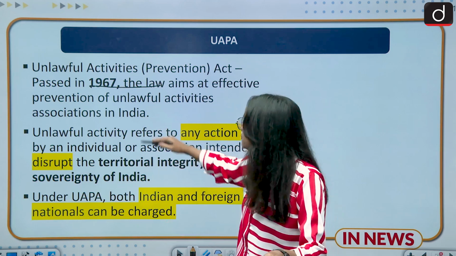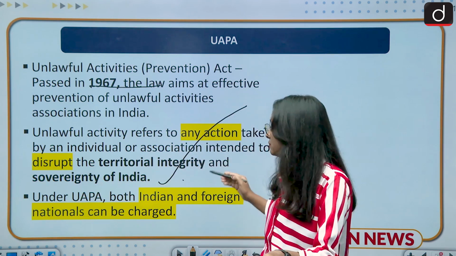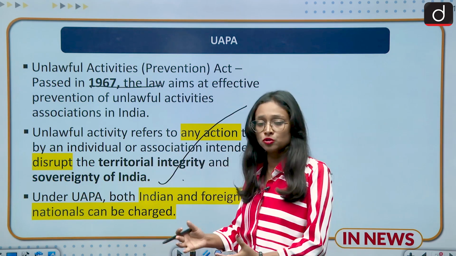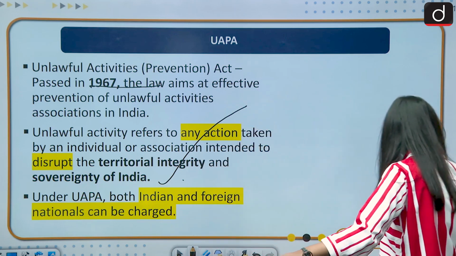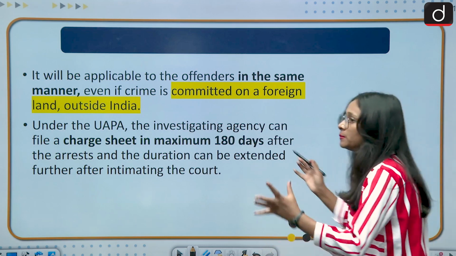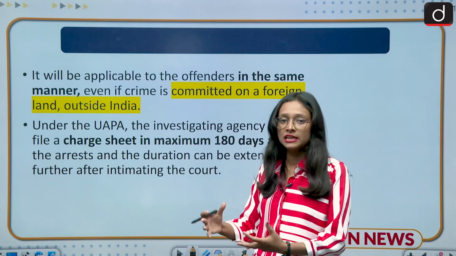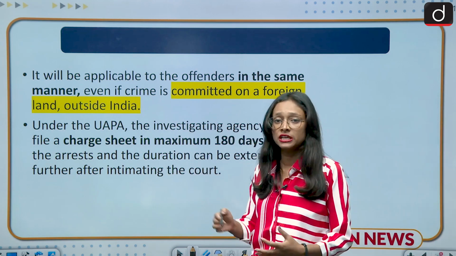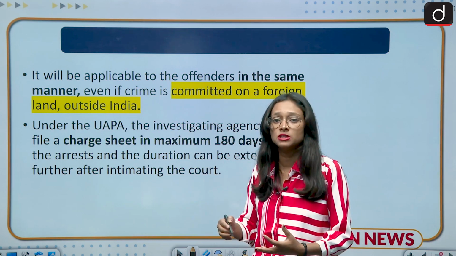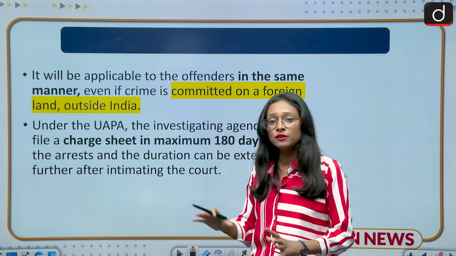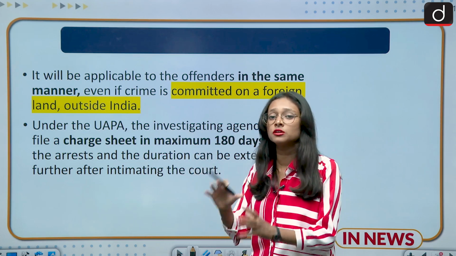This is a brief definition of unlawful activities, and it applies to both foreign nationals and Indian nationals. So what are the provisions for foreign land? The mode of implementation is the same as for Indian land. Suppose a person of Indian origin has committed such crimes in a foreign land, then the mode of implementation and rules will be the same for that person.